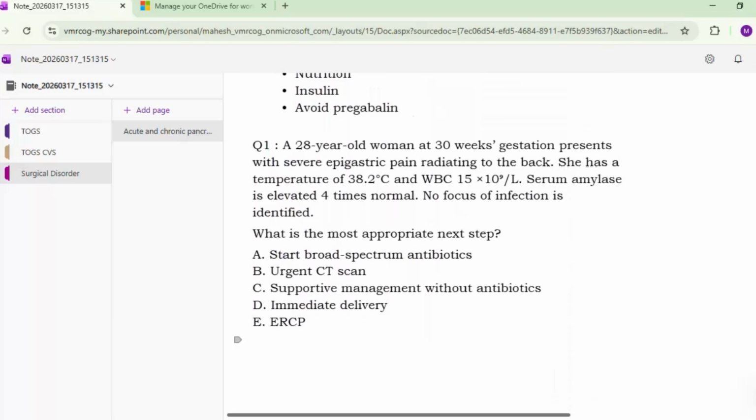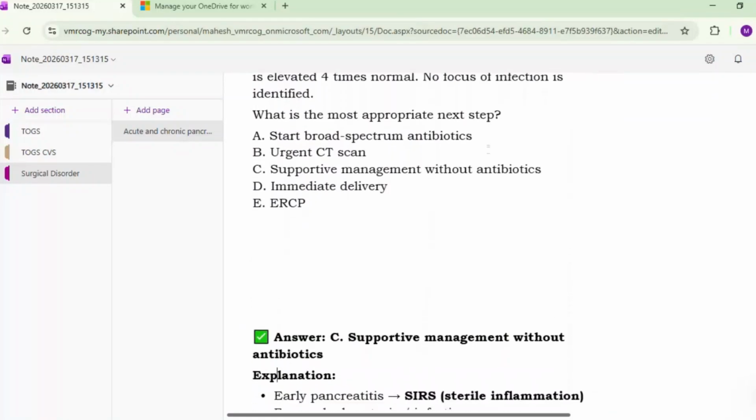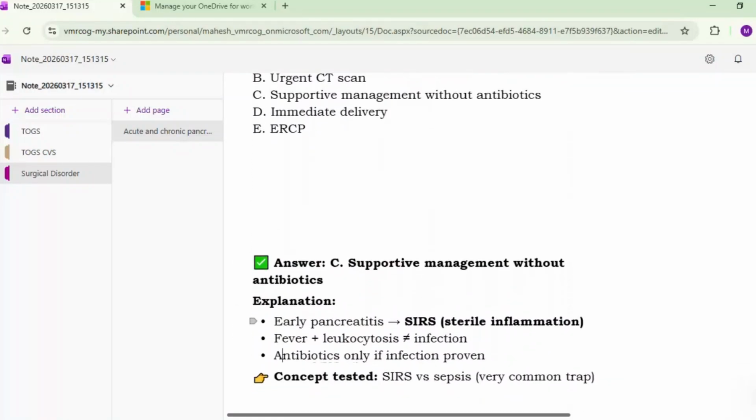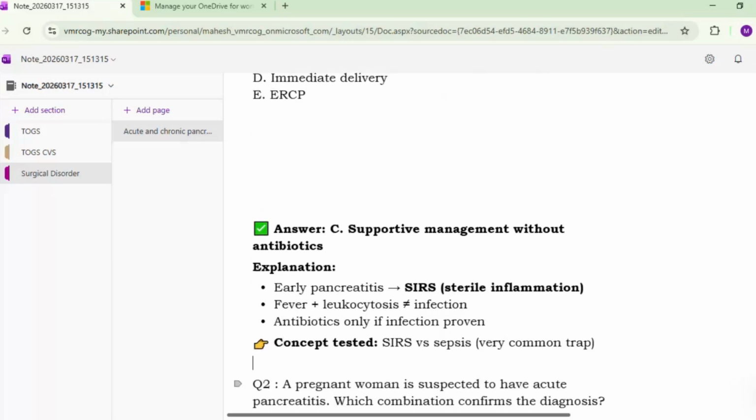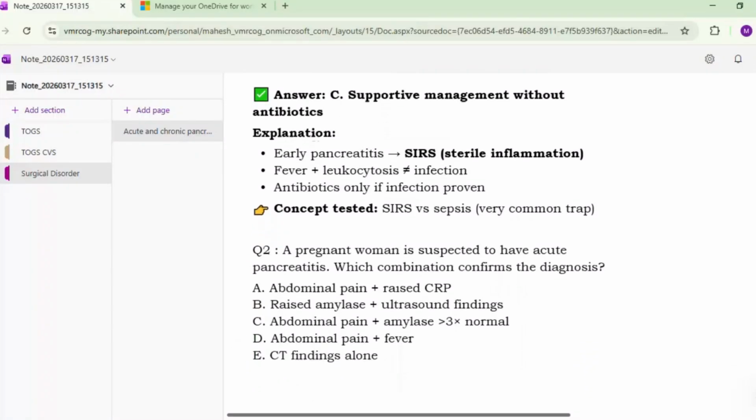C. Supportive management without antibiotics. Correct. Because up to 48 hours it is SIRS. Okay, so early pancreatitis will lead to SIRS. It is a sterile inflammation. Fever plus leukocytosis is not indicative of infection in these cases. So antibiotics only if there is a proven infection. So SIRS versus sepsis, that is what they want to check.